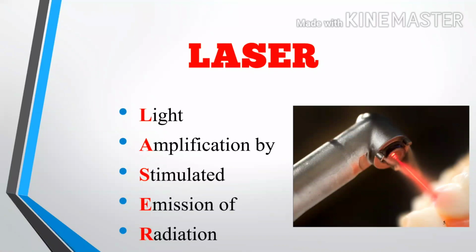Amplification is the back and forth movement within the active medium, which further enhances the stimulated emission and successive pulses through the active medium, increasing the power of the photon. This process is known as amplification. Stimulated emission: when energy is absorbed by the electron, it gets excited and goes from the ground level to the excited level, but it won't stay there for much time.